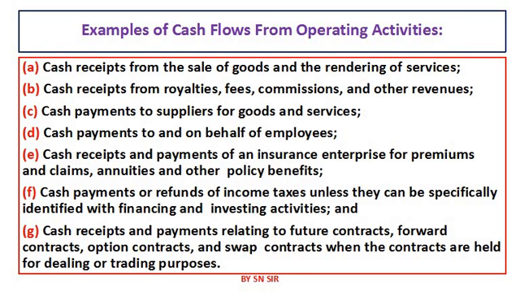But the condition is this: they cannot be specifically identified with the financing and investing activities. Clear? Next one is cash receipts and payments relating to future contracts, forward contracts, option contracts and swap contracts. That is also known as operating activities, but the condition is that the contracts or dealing must be in the nature of trading or trading purpose.